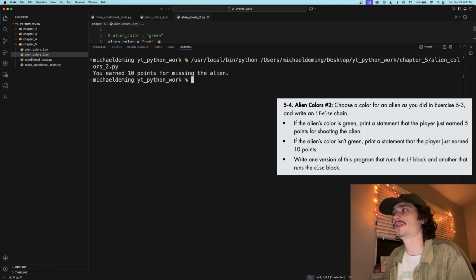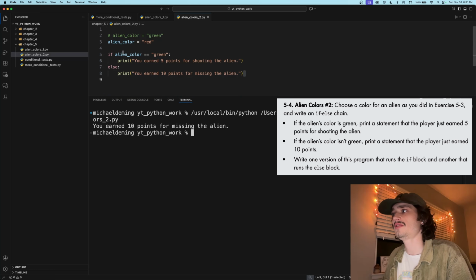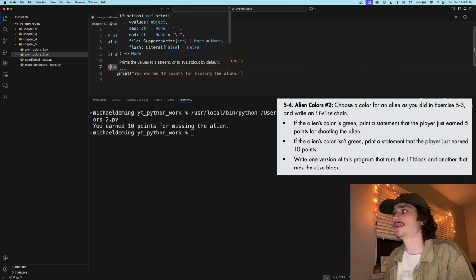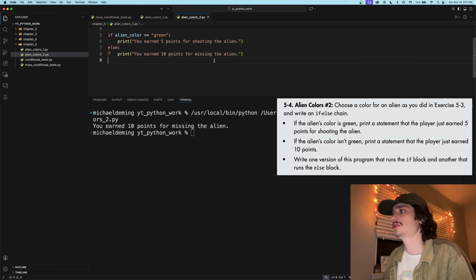Well, because the alien color is now red, the if alien_color is equal to green evaluation returns a false Boolean and jumps to this else statement, because this if is not performed and this is skipped, and the else statement has this action within it to print you earned 10 points for missing the alien.